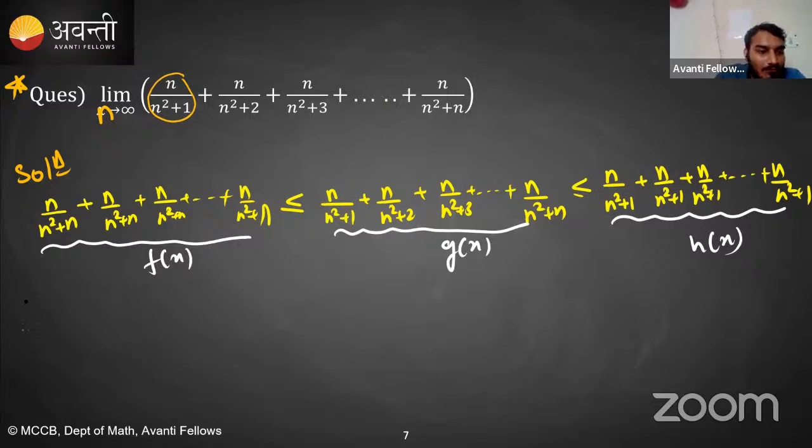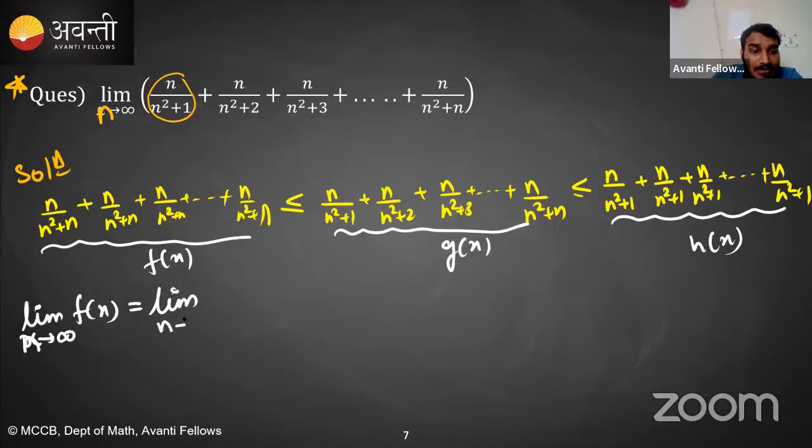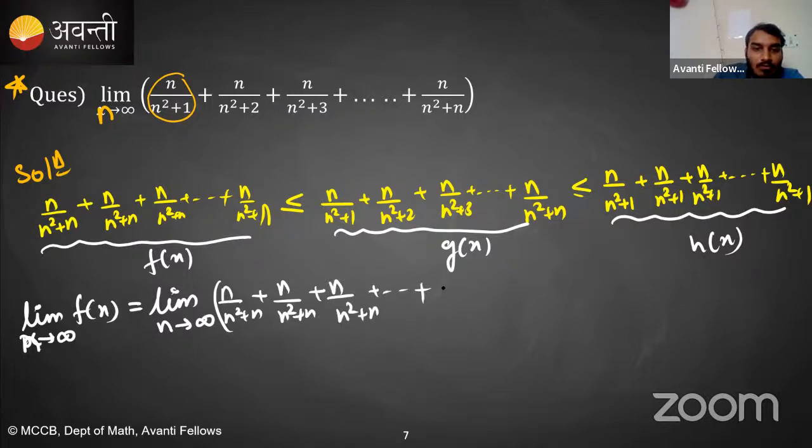Now using the sandwich theorem, let's find the limit as n tends to infinity of f of x. How much will it come? It is the limit as n tends to infinity of n upon n square plus n plus n upon n square plus n, and so on up to n upon n square plus n.